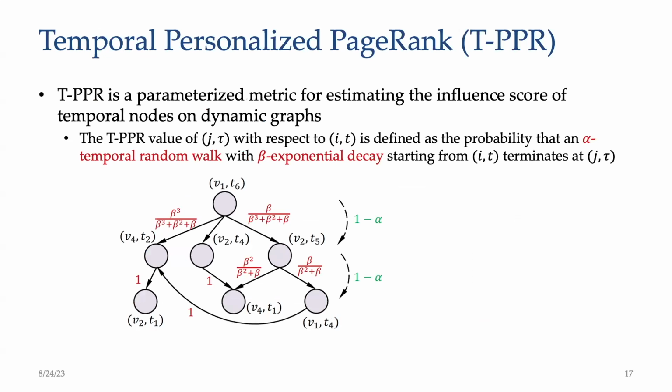In TPPR, the temporal random walk terminates at the current position with probability alpha. We move to a temporal neighbor with probability 1 minus alpha. Besides, TPPR is equipped with an exponential decay factor that assigns the k-th most recent temporal neighbor a transition probability proportional to beta to the power of k. Our intuition is that recent interactions capture the latest trend and thus convey more information in the diffusion process on dynamic graphs.